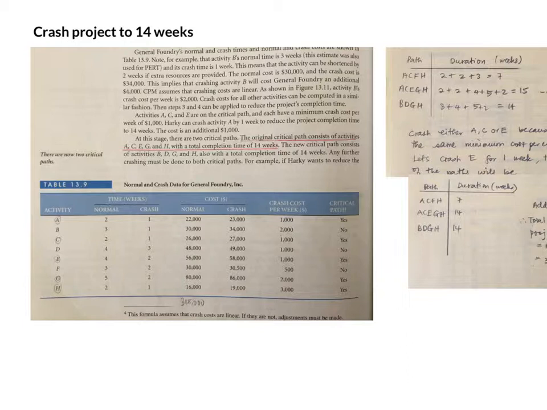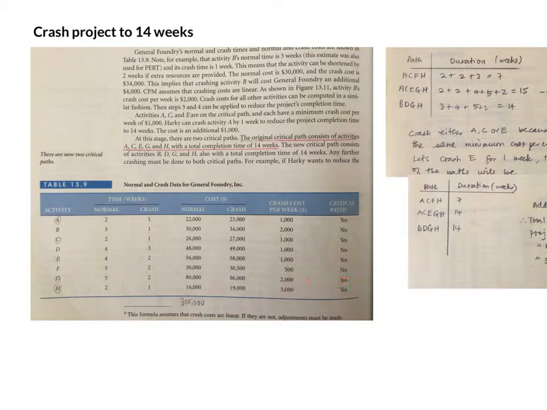And then E can be shortened by 2 weeks. Now the increase in cost will be 2,000, from 56,000 to 58,000. Therefore the crash cost per week is 1,000. Now activity F can be reduced to 2 weeks. That means a reduction of 1 week, and the cost increases by 500. So the crash cost per week is 500. Is it critical?